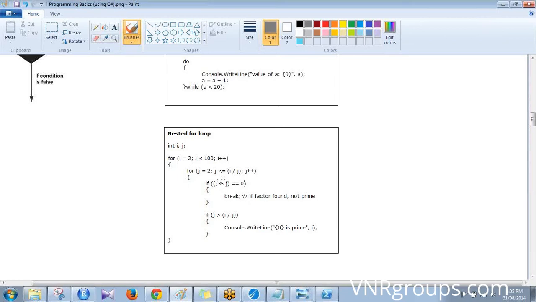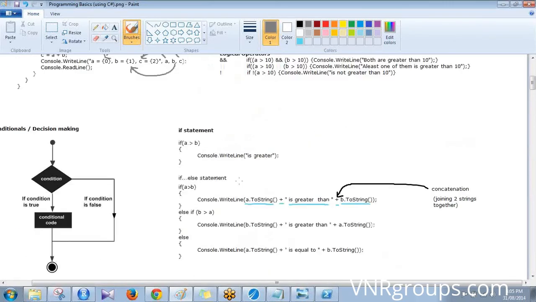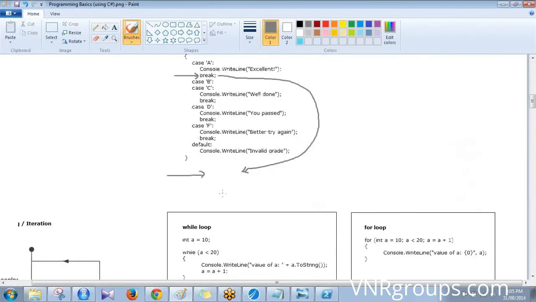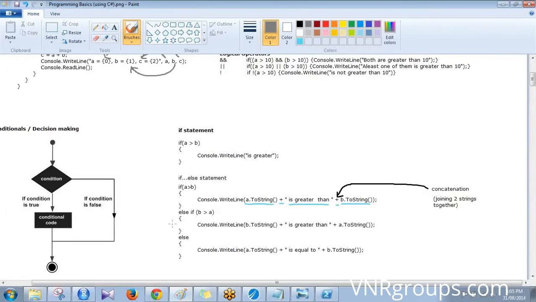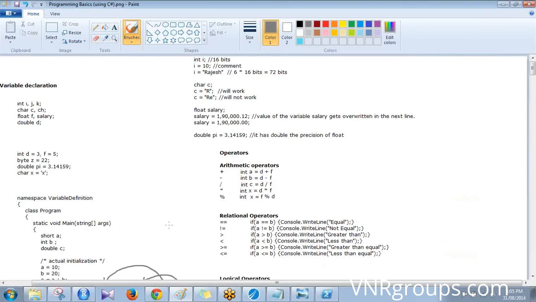Now these are very basic things which are common to all programming languages, which is why you are able to pick it out. Whether it is Python or Java or C++ or C# or C or any language, this is the same everywhere. Which is why if you learn one language, you can do it anywhere. Only the syntax would be different. You just need to spend some time to learn the syntax and then you're good to go.